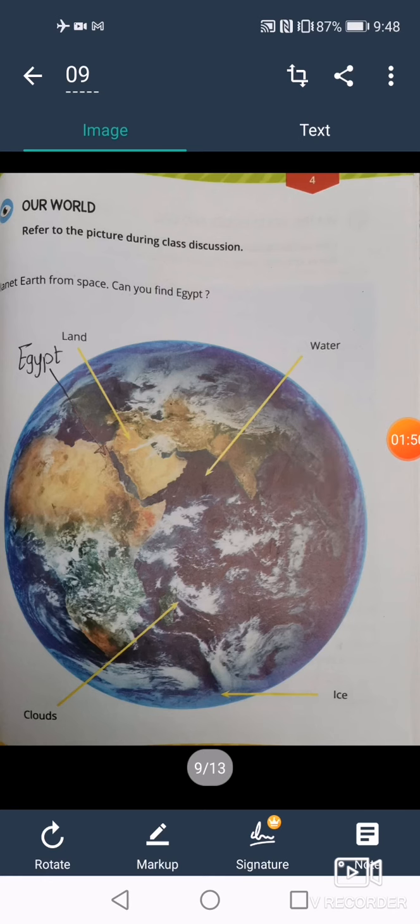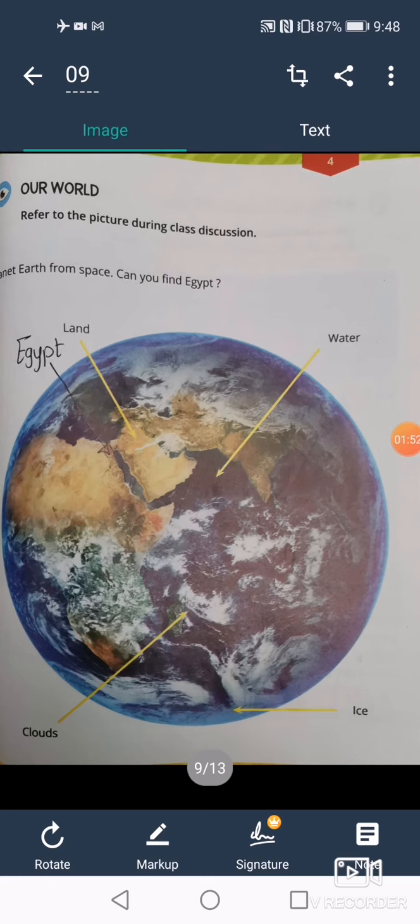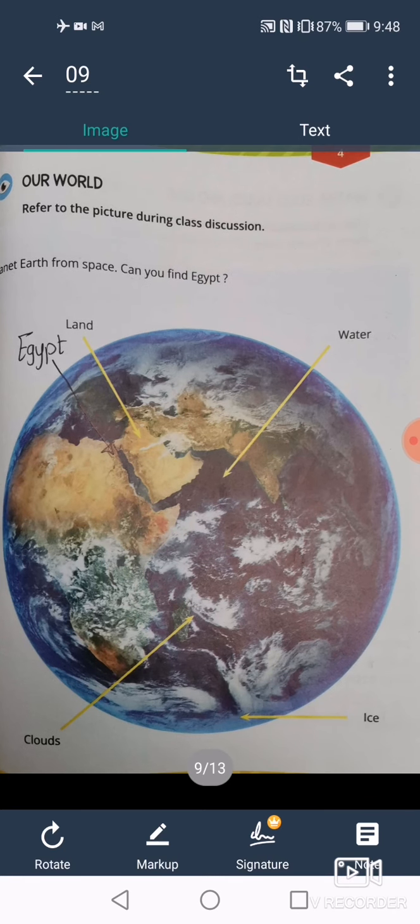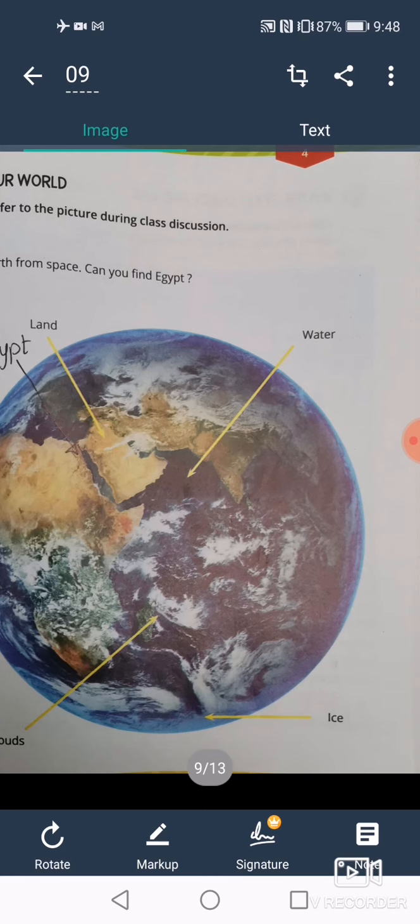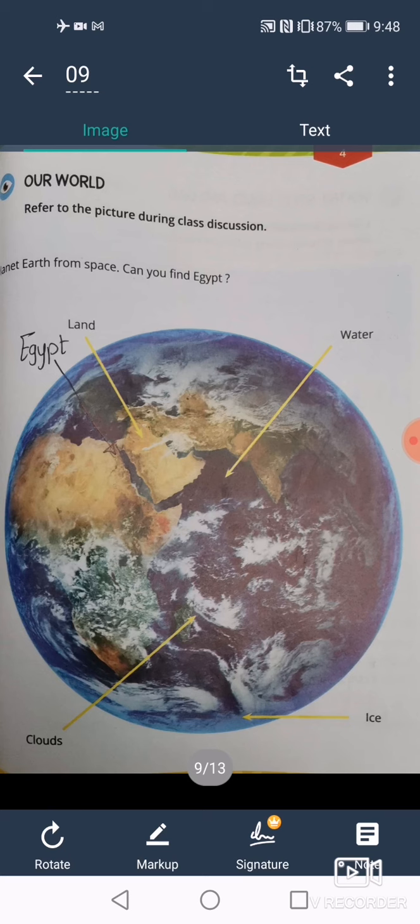We can find land in this picture. The land is the yellow and brown parts. We can find water. The water is the blue parts. We can find clouds. Clouds are the white parts, and down there at the bottom we can find ice.